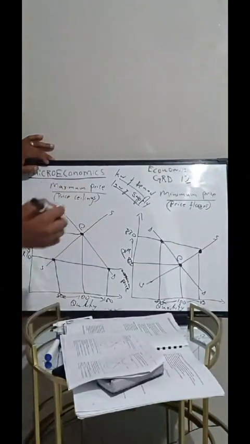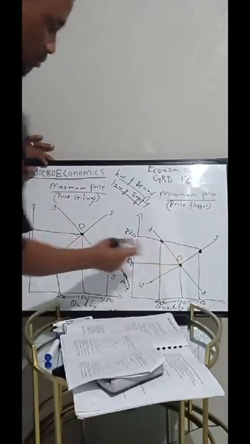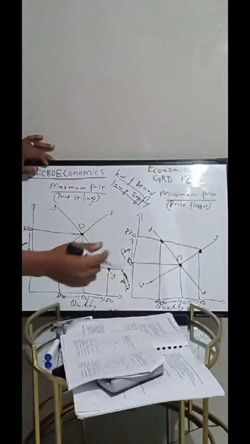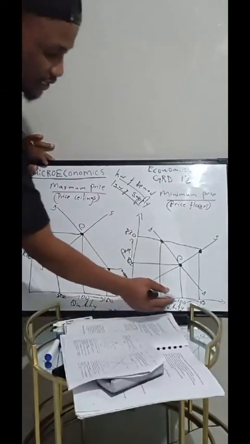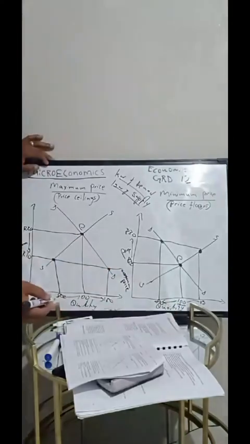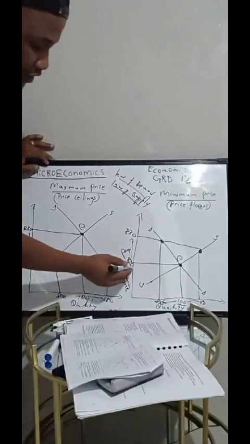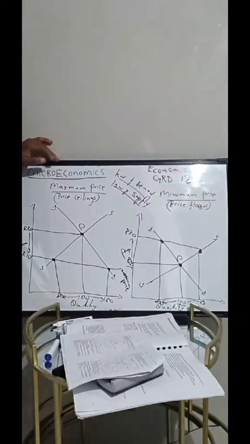That is where the demand curve and the supply curve meet, meaning these two curves intersect at one point, at the quantity of 100 and at the market price of 20 rand, right? So here is our diagram that explains the minimum price.